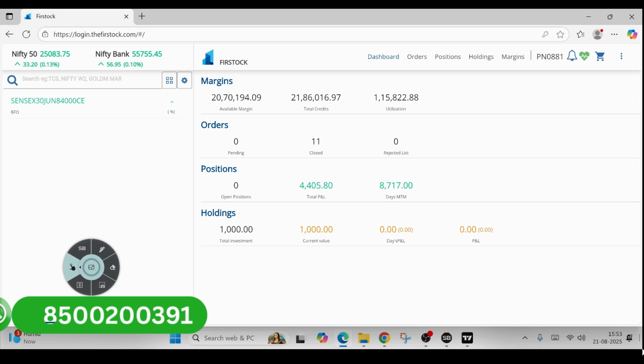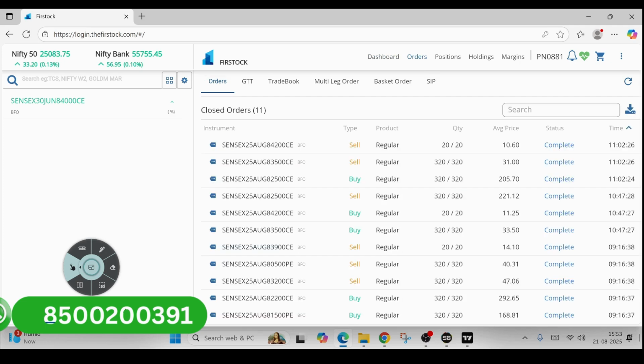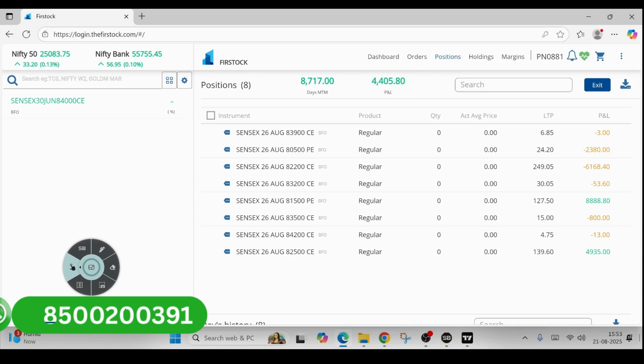So, how is the trading today? The market opened with a huge gap up in the morning. After that, as soon as it opened, we saw a severe fall. Thereafter, it has recovered.